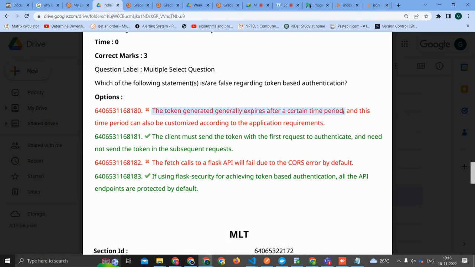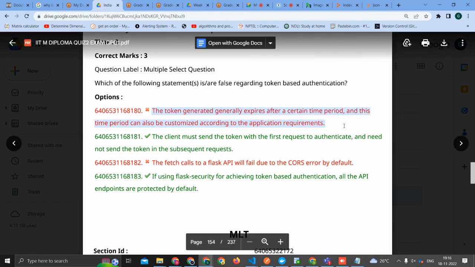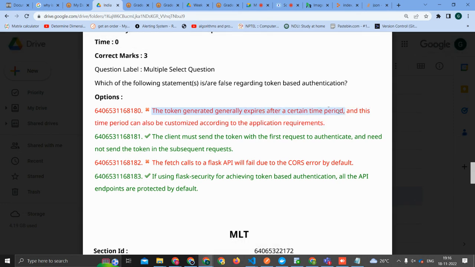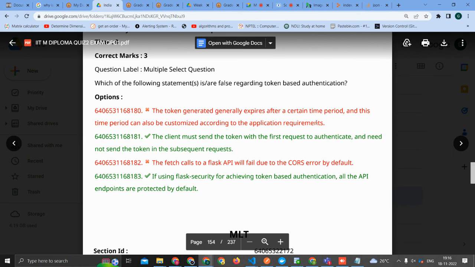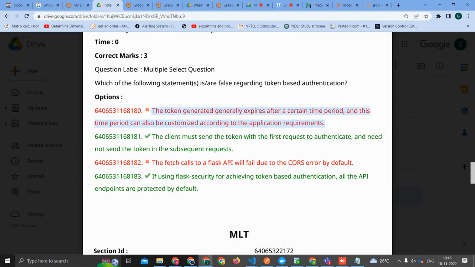Actually, that is not the case. I mean, it expires after a certain period of time. Okay, and this time period can be customized. Yeah, that's true.